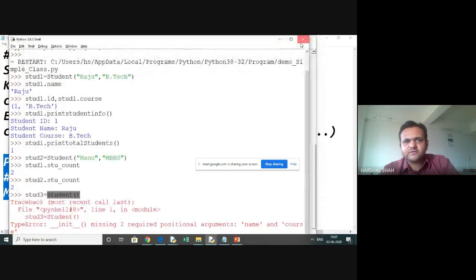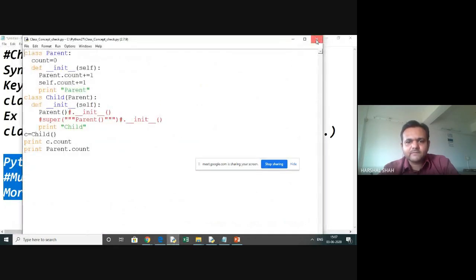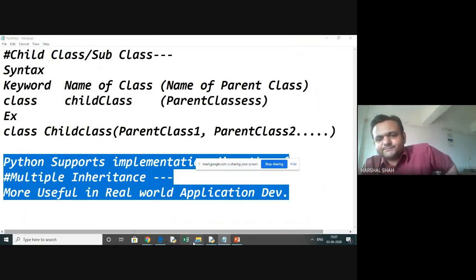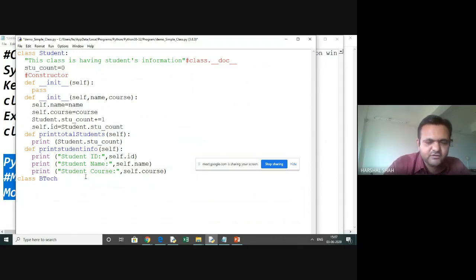Let me close all these things, and let me reopen it. And here what we do is we will have another class to demonstrate, right? A BTech student. So I'll write this as BTech, because a dot is not allowed. So I will write it this way, BTech student. And what I want to inherit here is this.